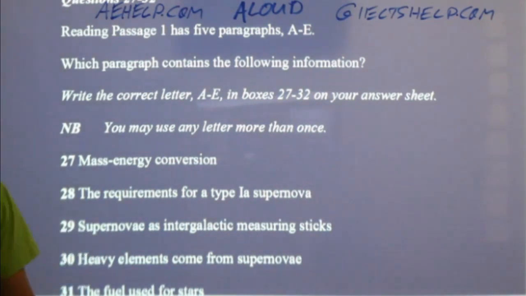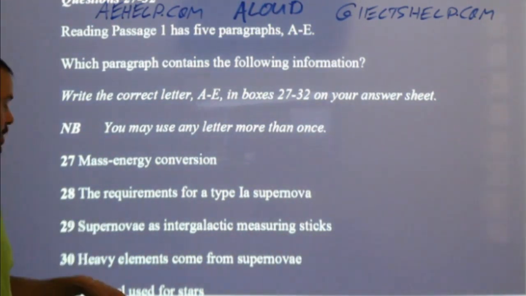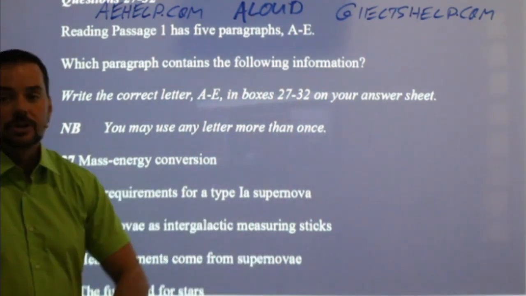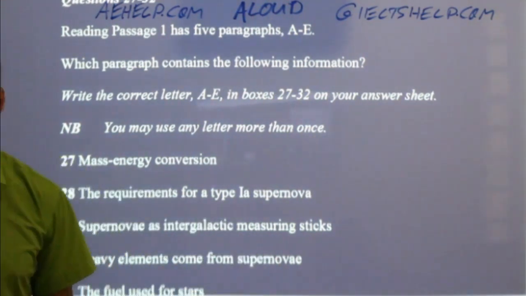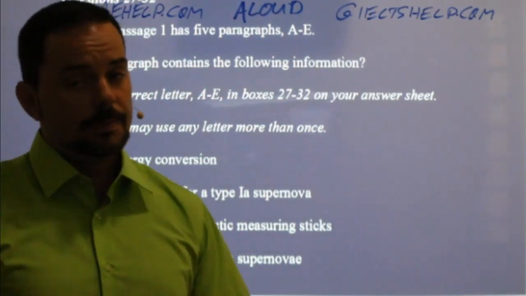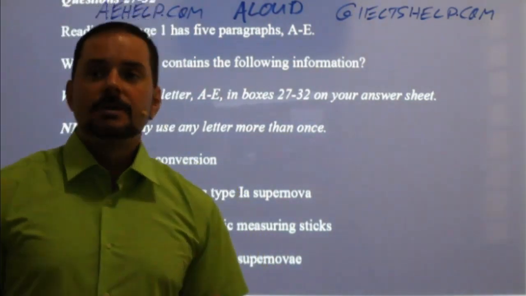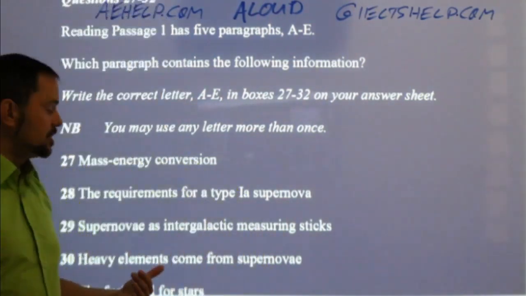According to the introduction, without even looking at the passage, where do you think I'm going to find supernovae as intergalactic measuring sticks? Well, probably somewhere near the end, because that came near the end of the introduction.